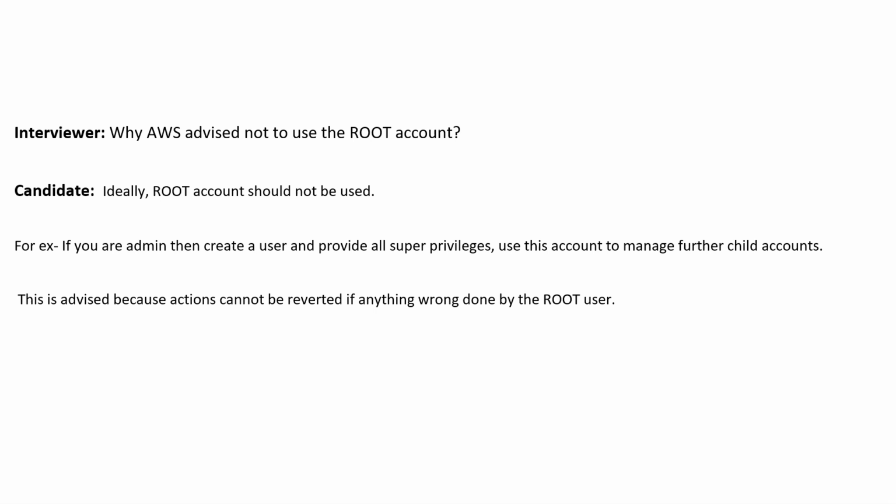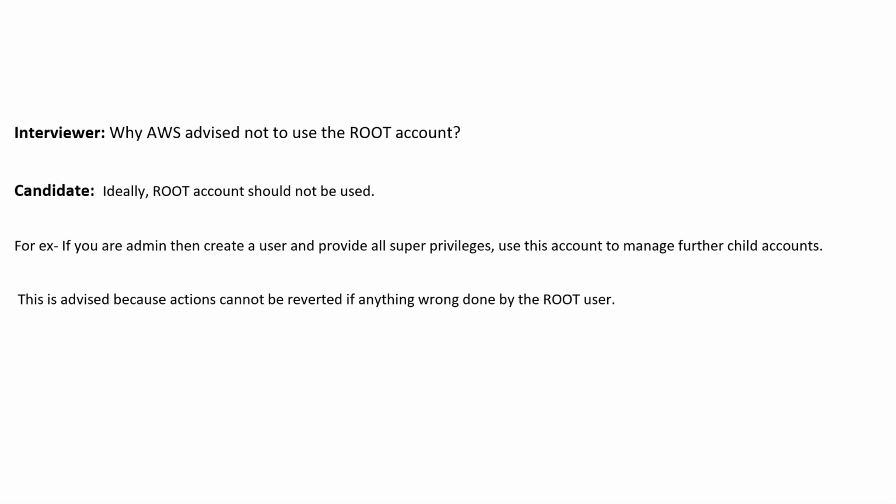As per AWS, the root account should not be used regularly. If you are an admin, then you have to create a super user and provide all super privileges. Use this account to manage the further child accounts. This is advisable because actions cannot be reverted if anything goes wrong by the root user.